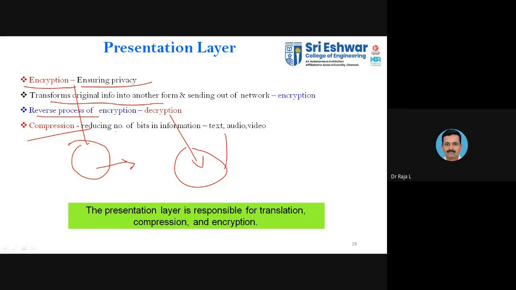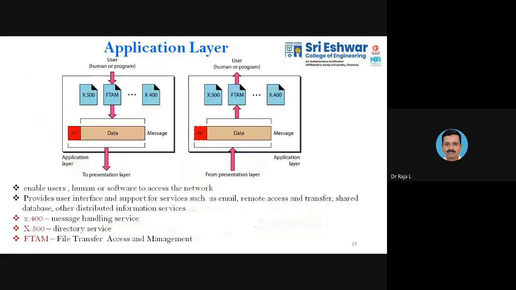Compression is nothing but reducing the number of bits in the bit stream, so that when you compress the data it will be easy to carry as you go lower down the ordering of your layers. The main responsibilities are translation, compression, and encryption of your data. So that is the presentation layer.